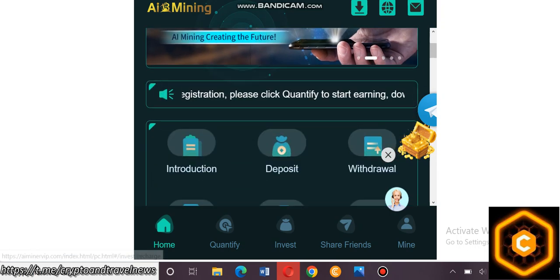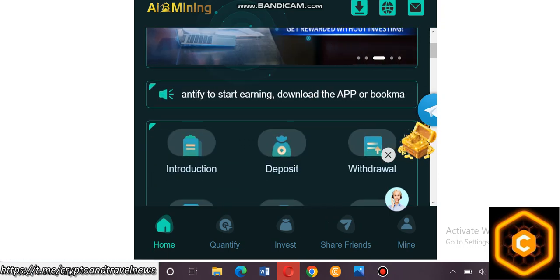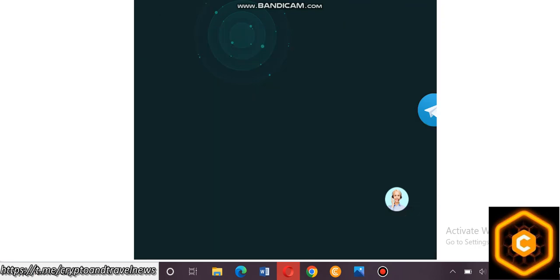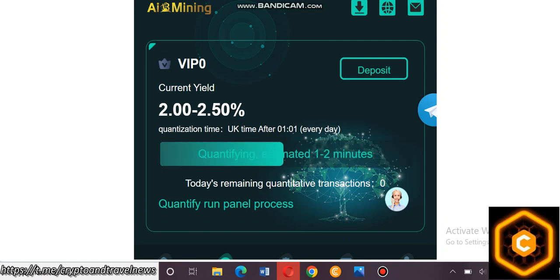After you complete the deposit, you come to this option, start to quantify. If your VIP is 0, then you get one task, and it will be processing.